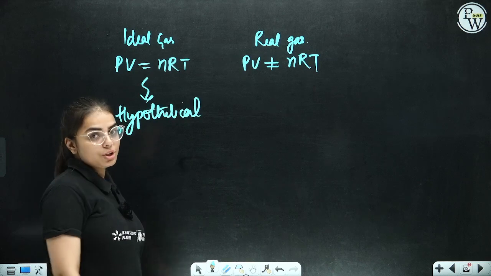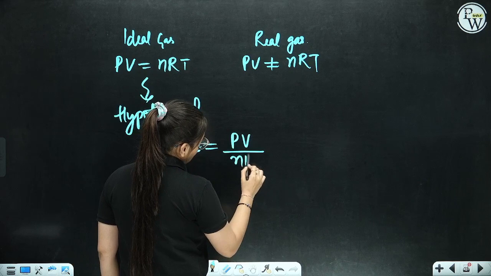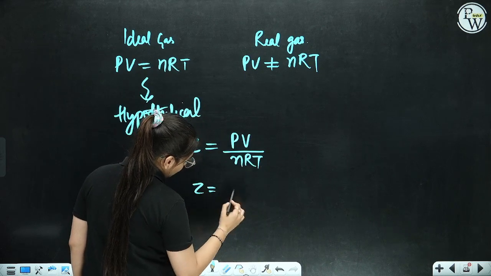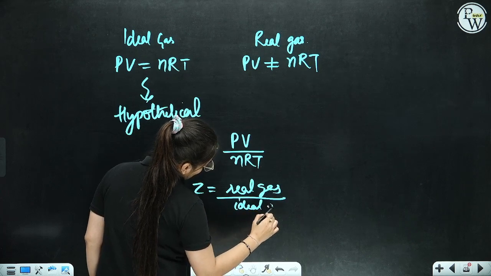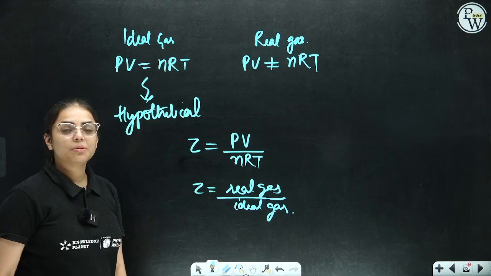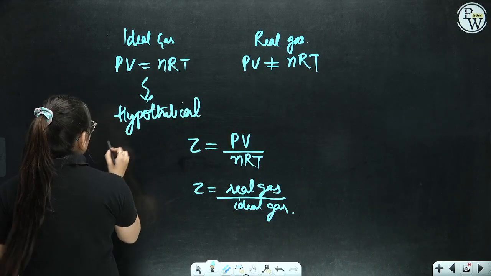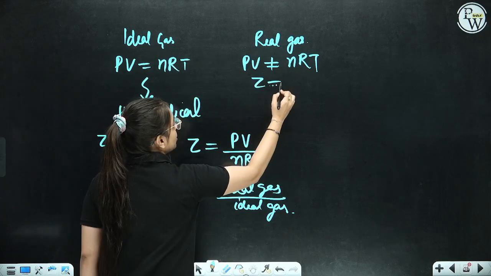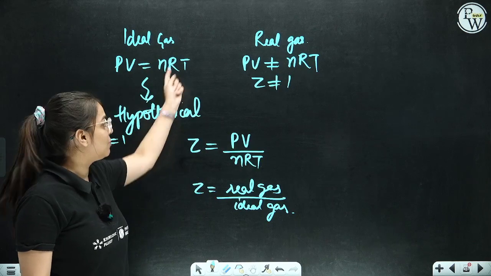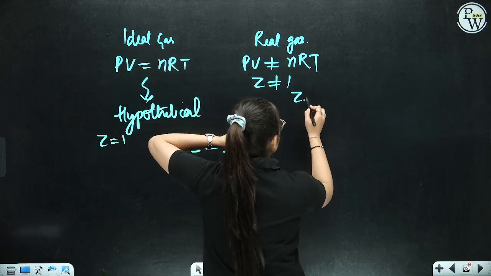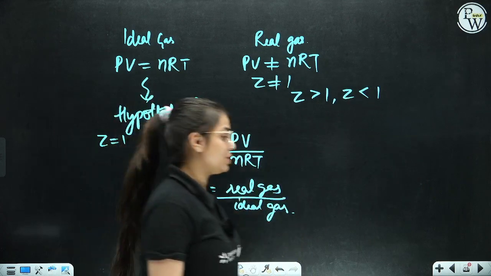See, now I am introducing to you a term that is Z, the compressibility factor, which states that Z is PV by nRT. This is the formula. Basically, it is the real gas divided by the ideal gas. Now see students, for an ideal gas Z is 1, but for a real gas Z is not 1. Why? Z is PV by nRT, and here PV is equal to nRT, so Z will come out to be 1, but over here Z is not 1. Z can be either greater than 1 or less than 1. There are two different situations that we are going to understand.